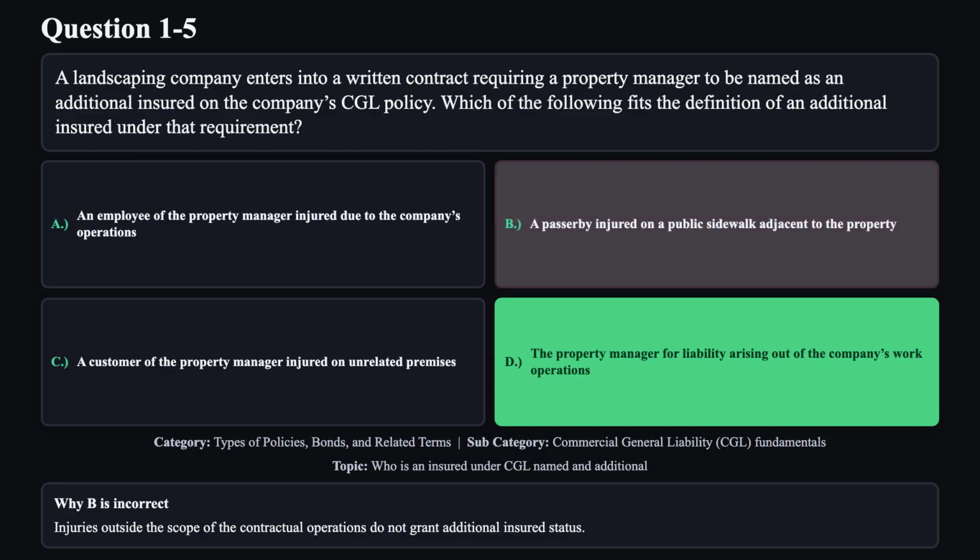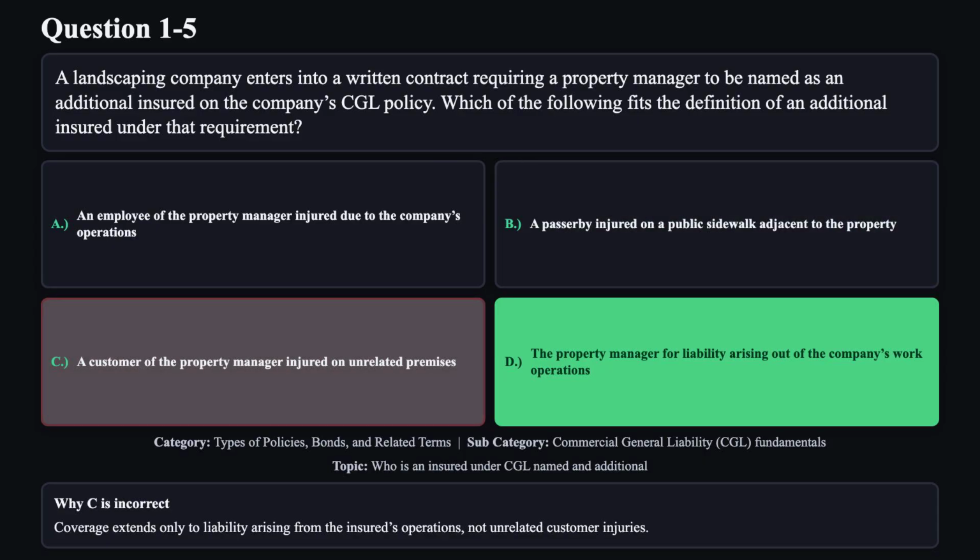Injuries outside the scope of the contractual operations do not grant additional insured status. Reason C is not correct. Coverage extends only to liability arising from the insured's operations, not unrelated customer injuries.